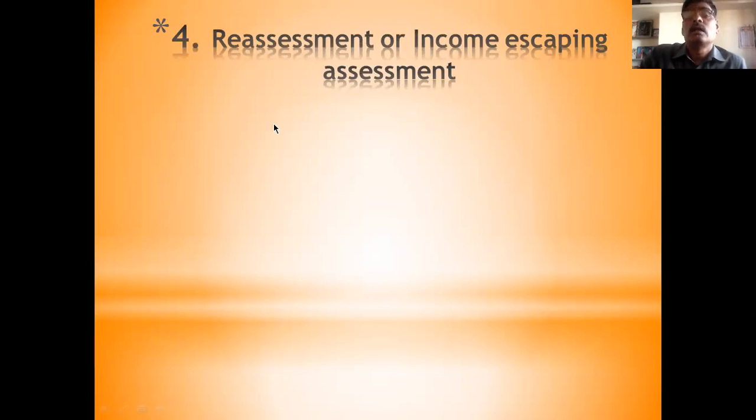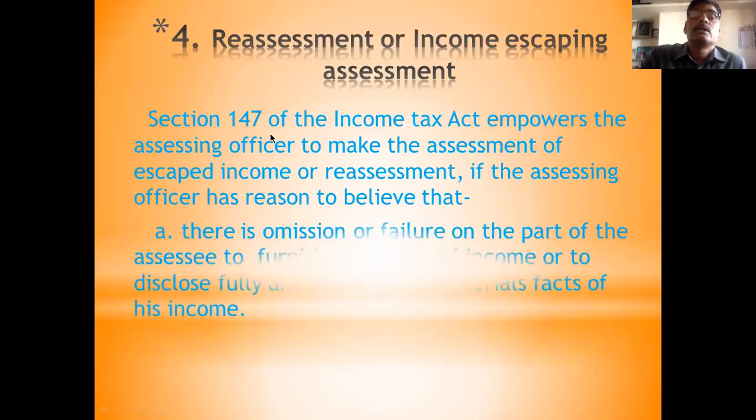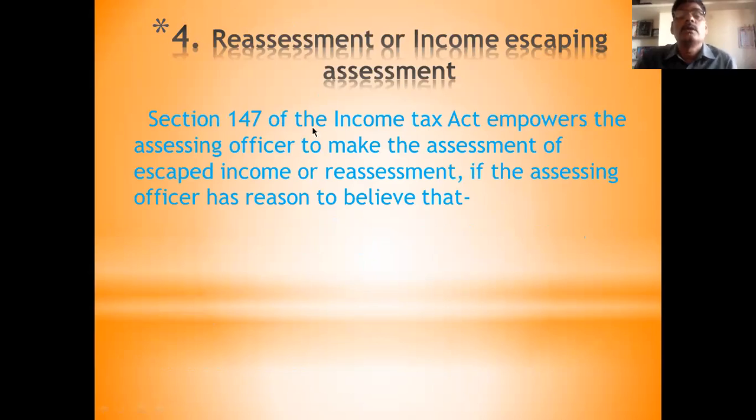This is also the last stage. Section 147 of the Income Tax Act empowers the assessing officer to make the assessment of escaped income, or reassessment. Some income is escaping, meaning big business people or some tax evading people escape their income by one means or another. For them, this system is applicable.